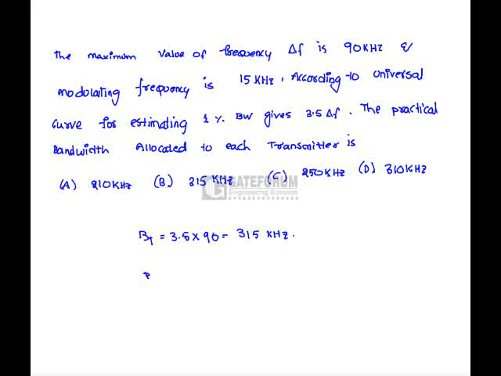Whereas according to Carson's rule, the bandwidth is 2 into delta f plus fm, which is 210 kHz. So for a practical transmitter, the bandwidth must be in between 210 as well as 315. So we have to take 250 as the correct option, because 310 is very close to 315, so it is not to be considered. Only 250 is the correct answer, which is exactly midway between 315 and 210. Hence option C is correct.